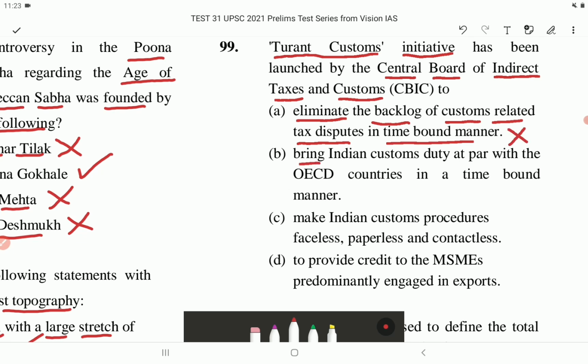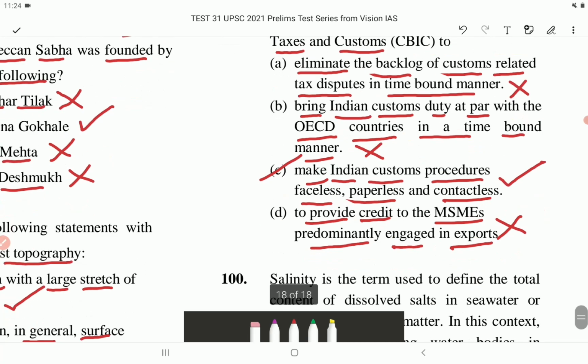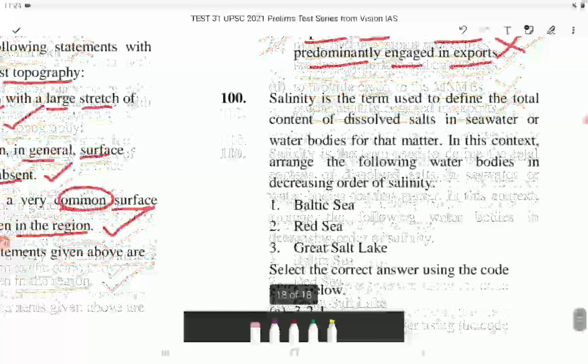Option B, bring Indian customs duty at par with the OECD countries in a time bound manner. This is incorrect. Option D, to provide credit to the MSMEs predominantly engaged in exports. This is incorrect. Option C, make Indian customs procedures faceless, paperless and contactless. This is correct. So option C is the correct answer. Now let's come to question number 100.